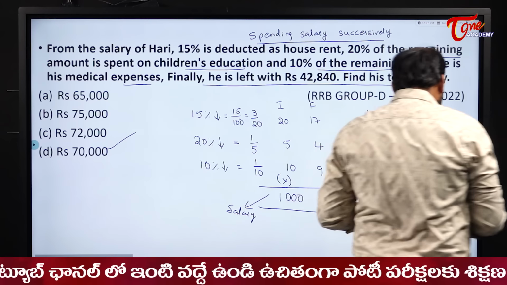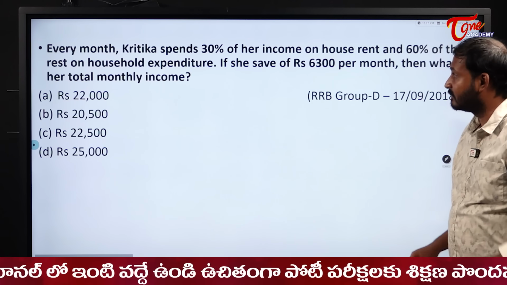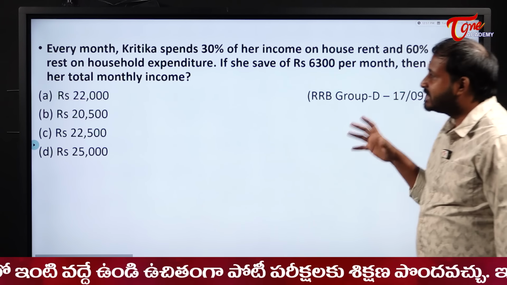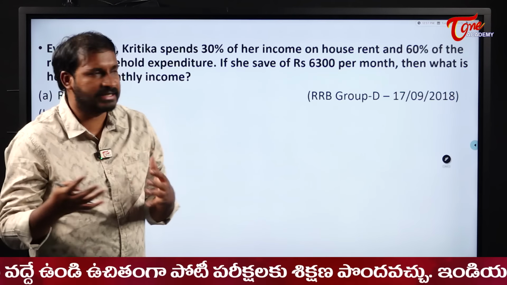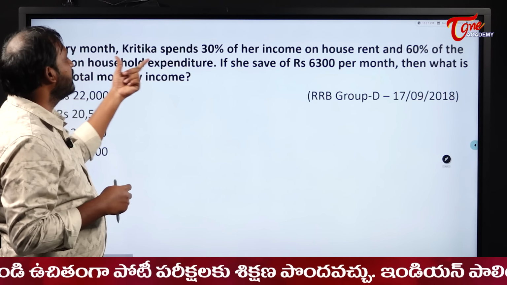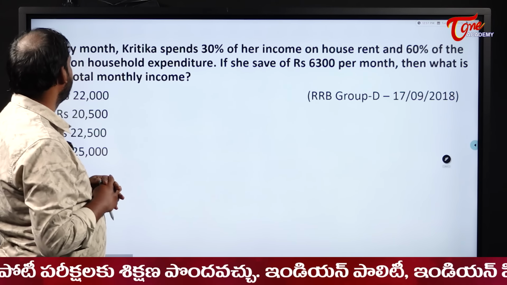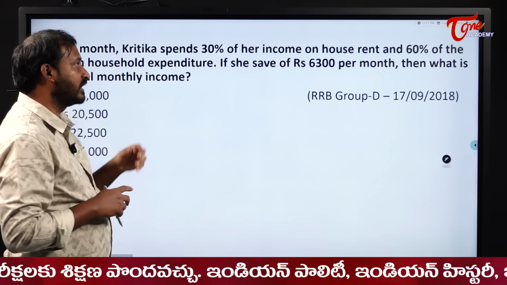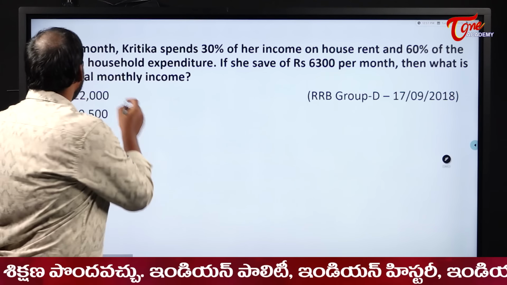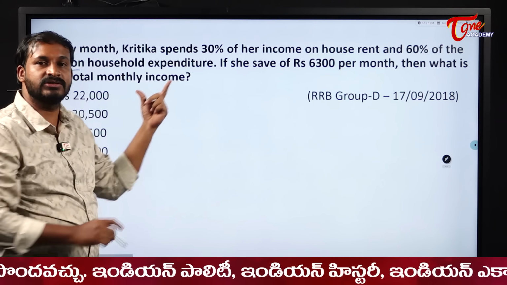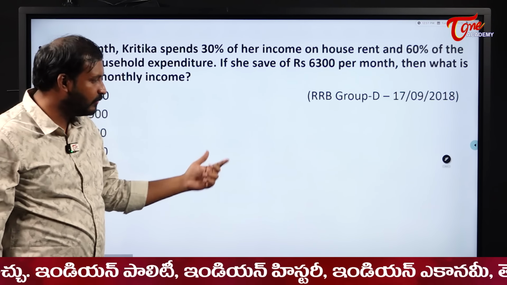Now what we will do is you need to do some questions by yourself. See here. Okay, this is a straightforward question. We will do it. Then the next one you can do it. Every month Kritika spends 30% of her income on house rent and 60% of the rest on household. Okay, rest only. See, remaining or rest both are the same. This one is also successive spending of her salary. You people do it.